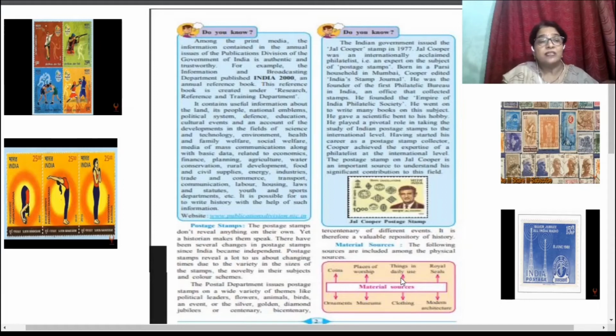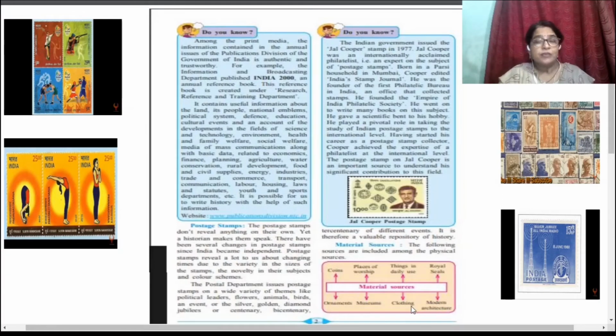Then the charkha, which he was also using, means daily things he used. Through that also we are getting information. Royal seals, like Shivaji Maharaj's royal seal. Next, modern architecture means modern buildings we can see, and through that also we are getting information.